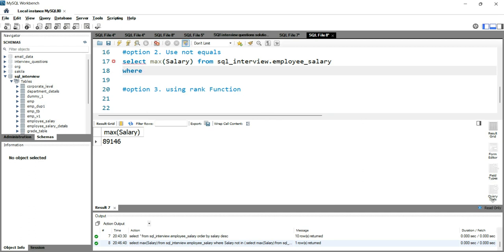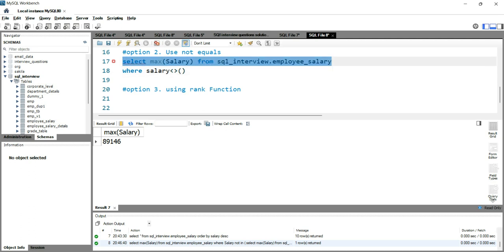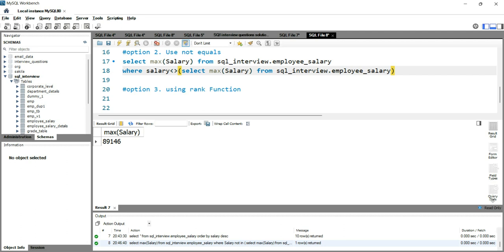Within this where condition, we'll put salary is not equal to, and then we'll use this subquery. Within this subquery, we'll again put the same condition to get the highest salary from this employee salary table.